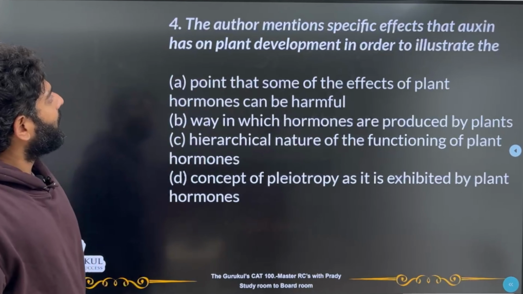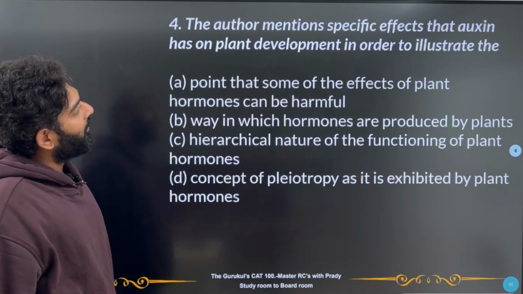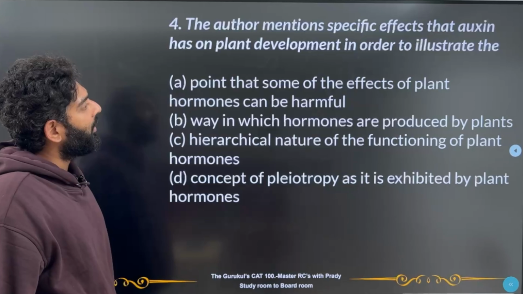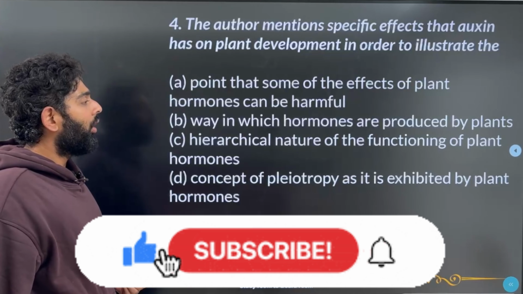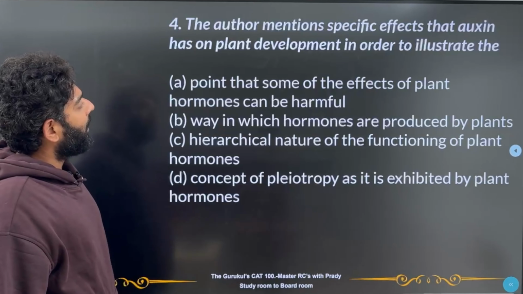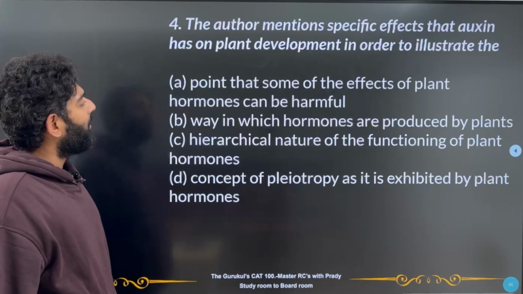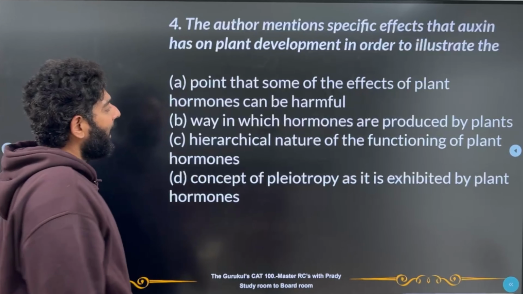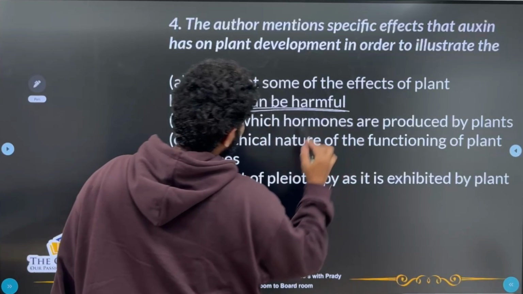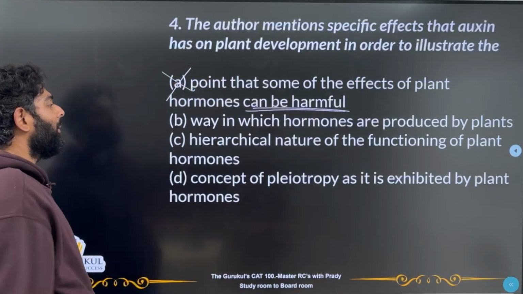Now for the last question of the passage, the author mentions specific effects that auxin has on plant development in order to illustrate that. Now why is the author mentioning all of these? A. Point out that some of the effects of plant hormones can be harmful. Now, nowhere in the passage has he said that anything that's been given could be harmful, right? So definitely not going to be A.